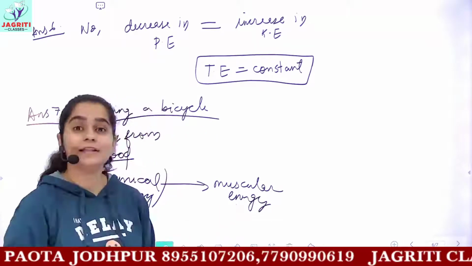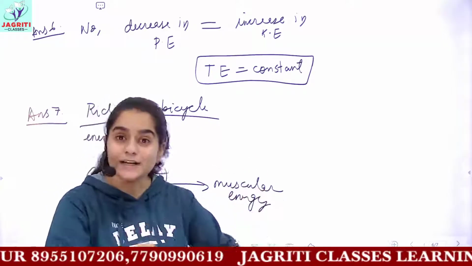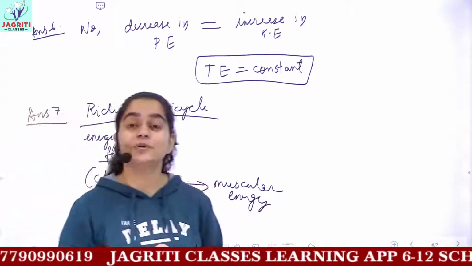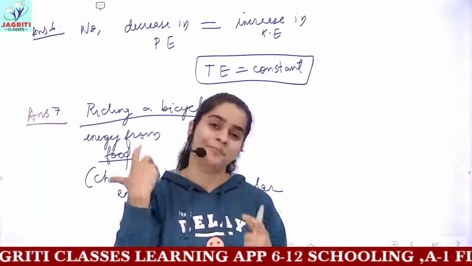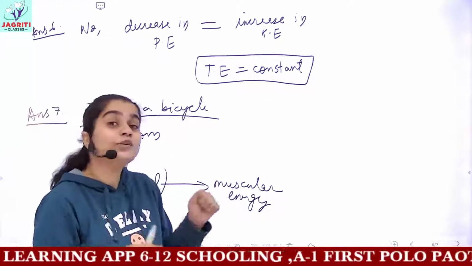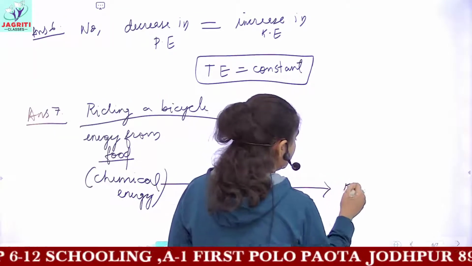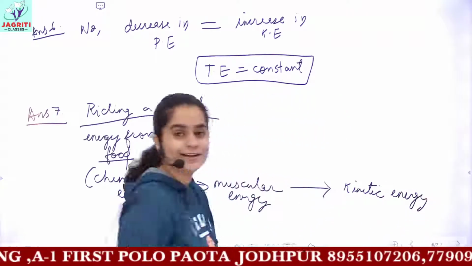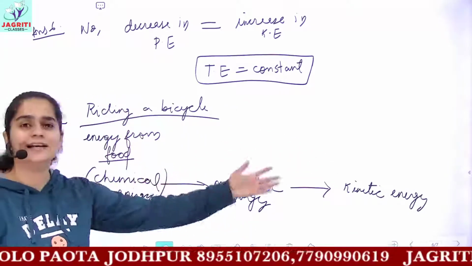When you apply force on the pedals of the bicycle using your leg muscles, and then you control the handle using your hand muscles, the chemical energy is getting converted to muscular energy. Muscular energy means the contraction and relaxation of leg muscles and hand muscles. And when you start to ride the bicycle, this muscular energy finally gets converted to kinetic energy. So these can be the energy changes.